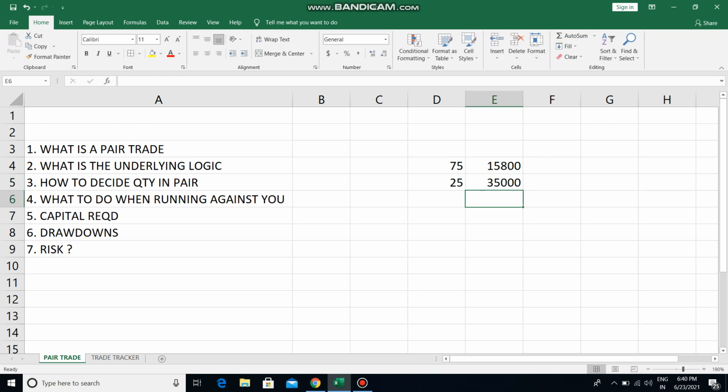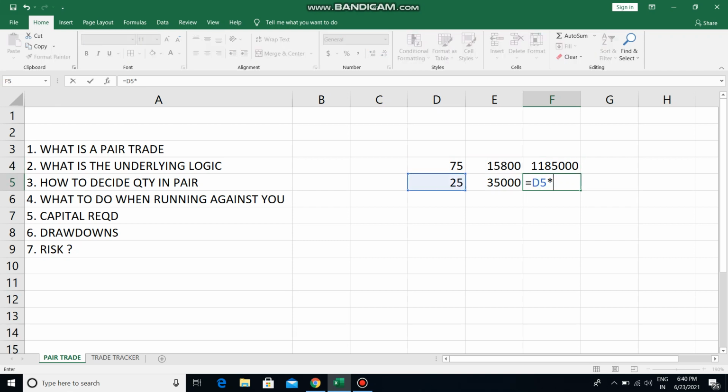Okay, so what is the contract size? Contract size is 75 shares into 15,800. So the contract value of a Nifty lot is 11,85,000, and similarly the contract value of a Bank Nifty lot is 25 into 35,000, 8,75,000.